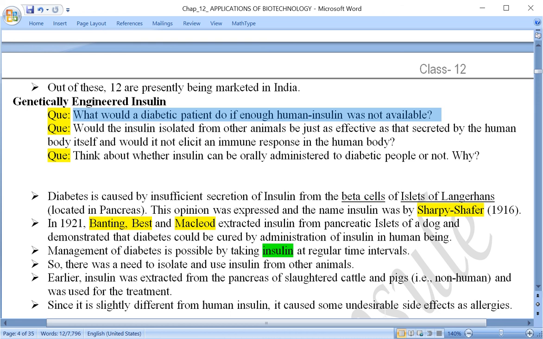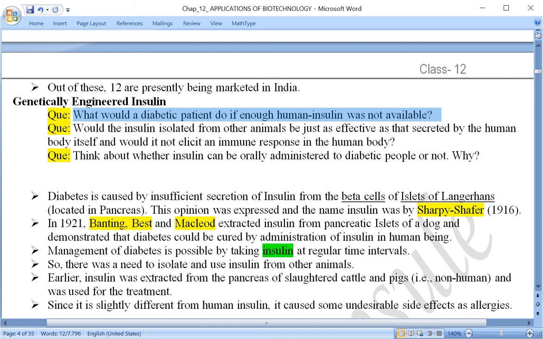But later, in 1983, genetic engineering was used, and the insulin that is available is genetically engineered, and it is available in sufficient quantity. Wherever you go, you will be able to find it.